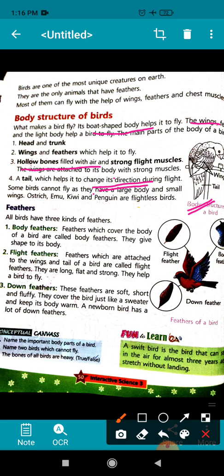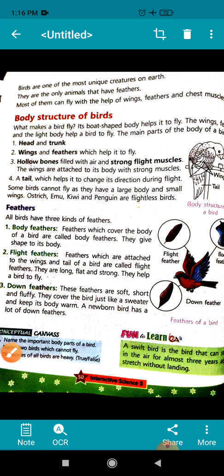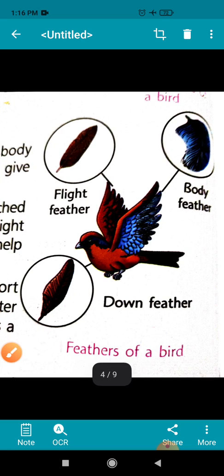Okay children, now as you all know, feathers. The bird's body is covered with feathers, and there are three kinds of feathers found on a bird's body.